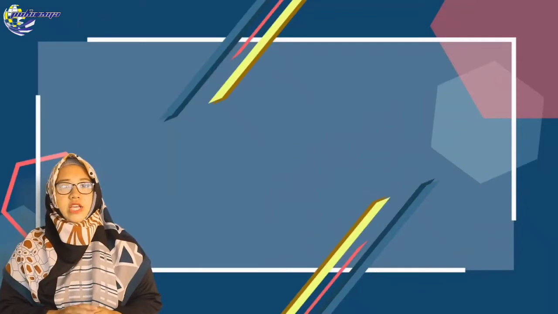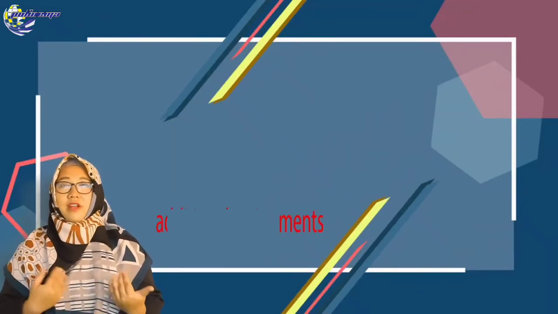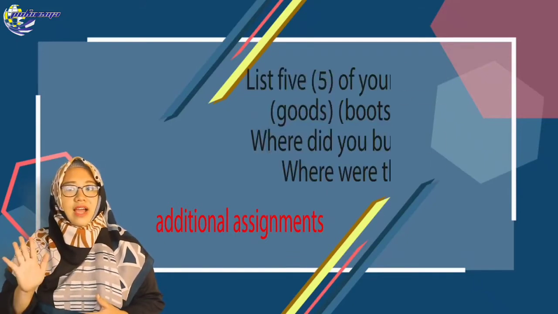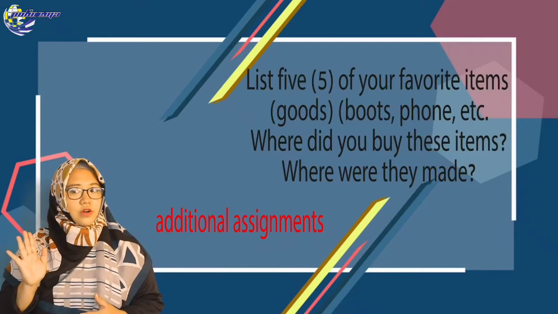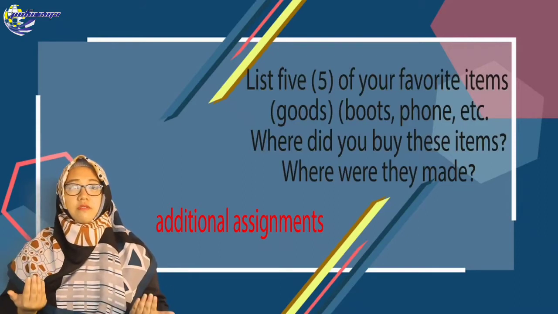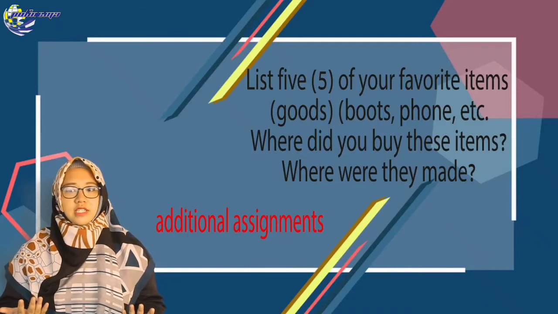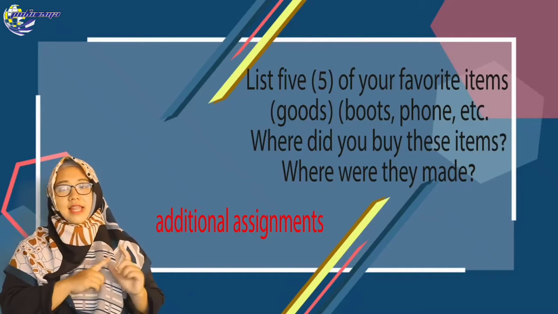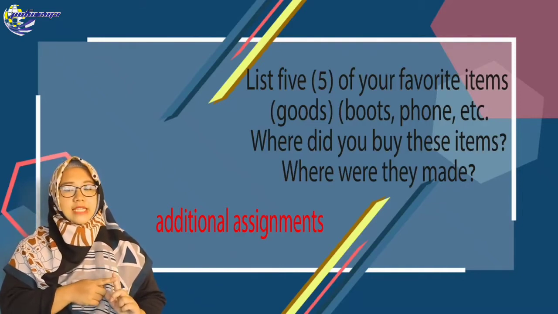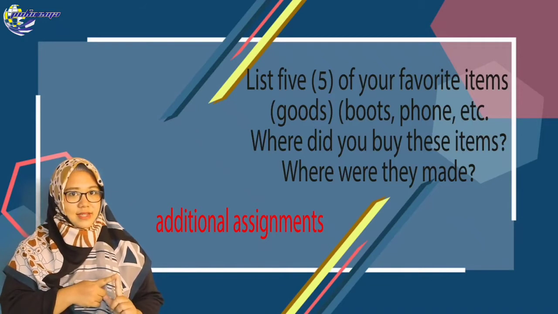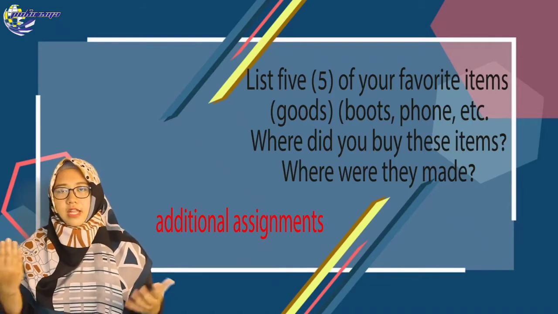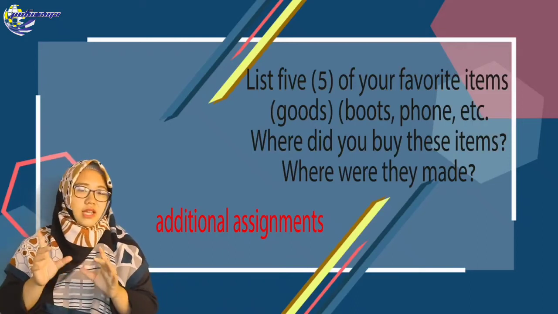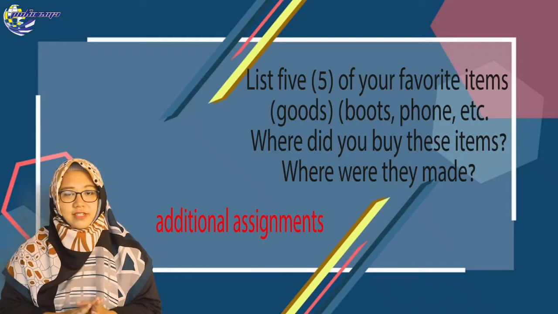Okay, after you understand what scarcity is, I will give you an additional assignment. Please write on your paper a list of 5 of your favorite items or goods, like maybe cell phones, cosmetics or clothes. Identify where you bought these items, and second, identify where they were made. For example, you can take your cell phone and identify where you bought it and where it was made. You can check it on the back part of your cell phone, something like that.